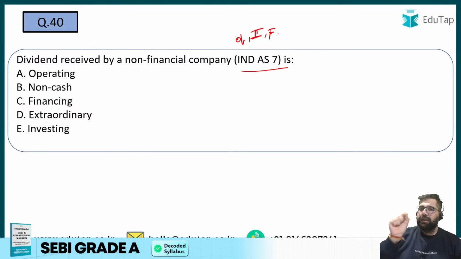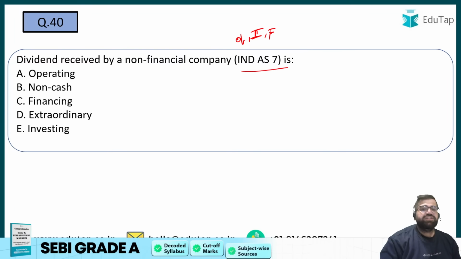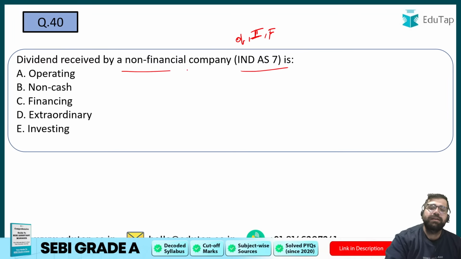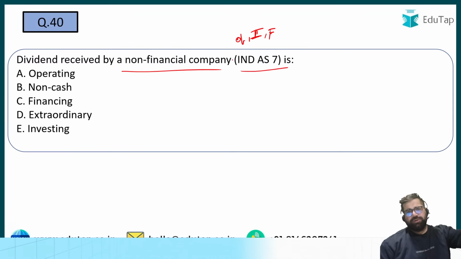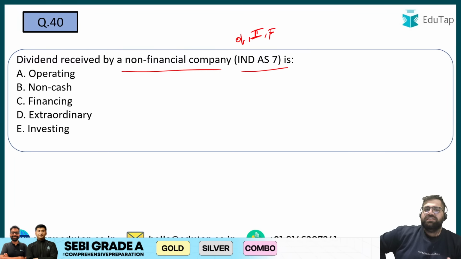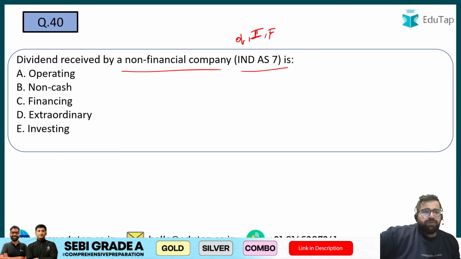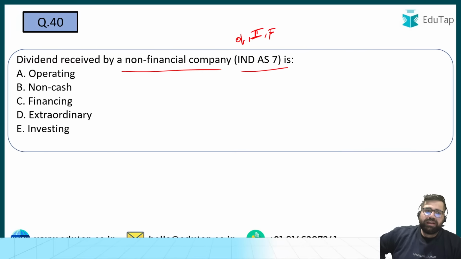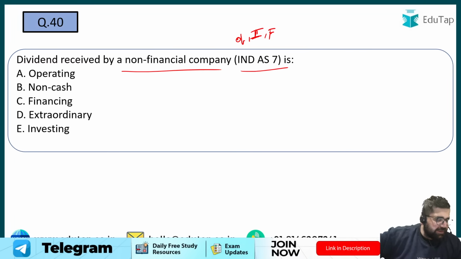Question is asking dividend received by a non-financial company. Non-financial company means like a simple company, a kirana store. Let's say a kirana store is receiving dividend. What type of activity it will be? Operating, non-cash, financing, extraordinary or investing? Yes, it will be an investing activity. Why? Because I have invested, now I'm receiving the dividend.